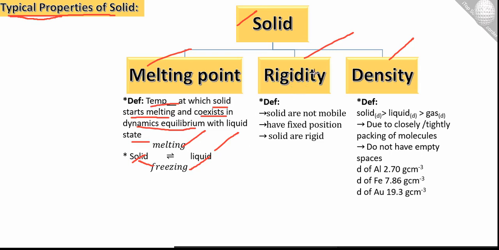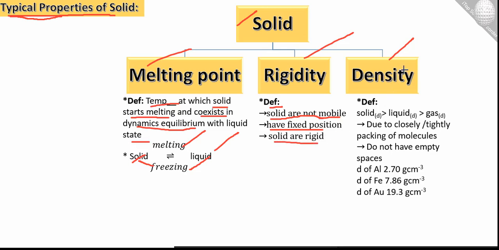The next one is rigidity. In this definition, solids are not mobile. It means the molecules of a solid are not freely moving; they are closely packed, tightly bound and connected to each other. They have fixed positions. It means fixed position. And solids are rigid.